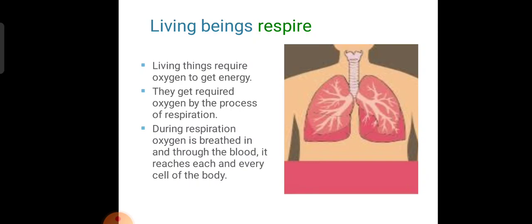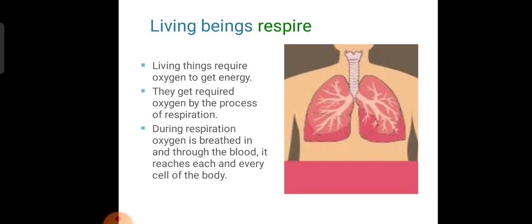Can you see this picture given here on page number 4? These are special organs. What are the organs? The nose, nostrils, trachea and the lungs, alveoli. All these are the organs to breathe.